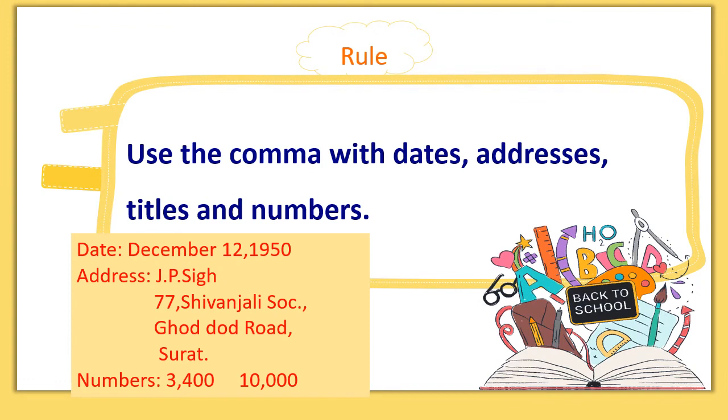Next rule is to use commas with dates, addresses, titles, and numbers. See the example given here of a date: December 12, then comma, 1950. See the example of an address. The elements of an address or place name are separated by commas. We use a comma to separate numbers more than 4 digits long. We use a comma to separate the numbers into groups of 3, like 3,000, 400, 10,000.